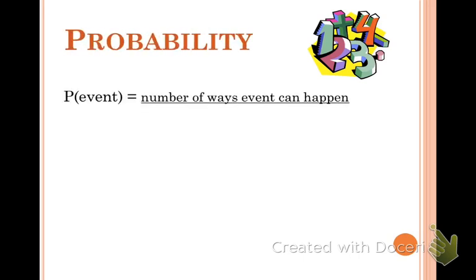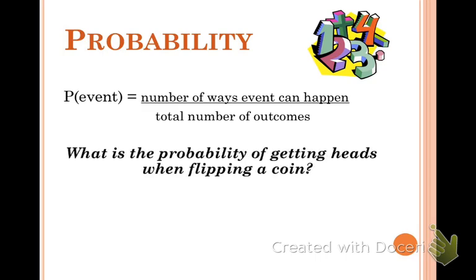Now, we can also figure out the probability. We're going to use this ratio, and this is the probability ratio that you need to write down. It says the probability of an event is equal to the number of ways the event can happen to the total number of outcomes. For example, what is the probability of getting heads when flipping a coin? We write probability of heads.